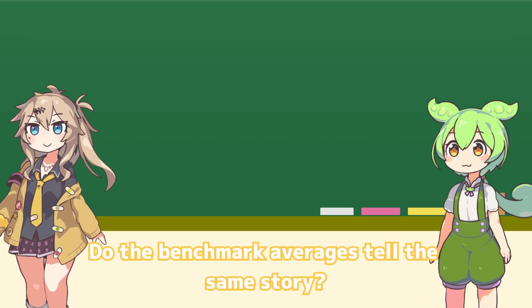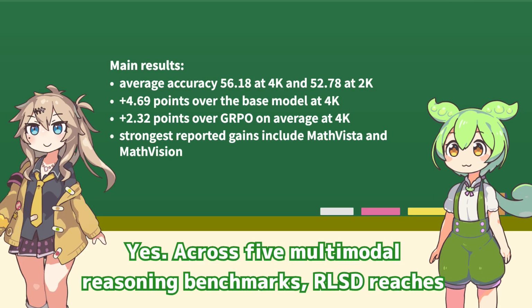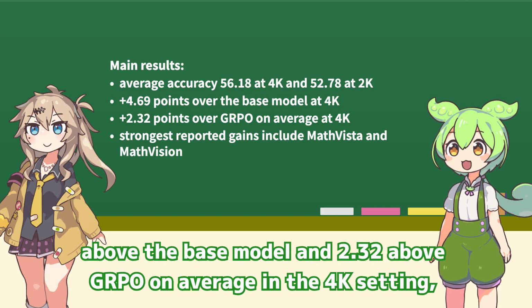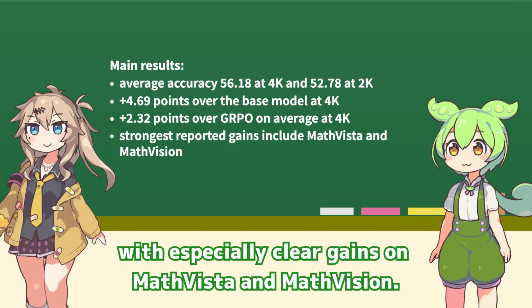Do the benchmark averages tell the same story? Yes. Across 5 multimodal reasoning benchmarks, RLSD reaches 56.18 average accuracy at the final step and 50.78 at the decay setting. That is 4.69 points above the base model and 2.32 above GRPO on average in the 4K setting, with especially clear gains on MathVista and MathVision.